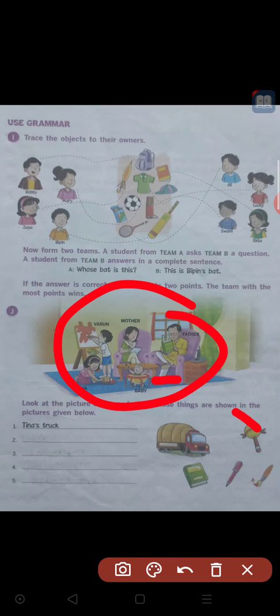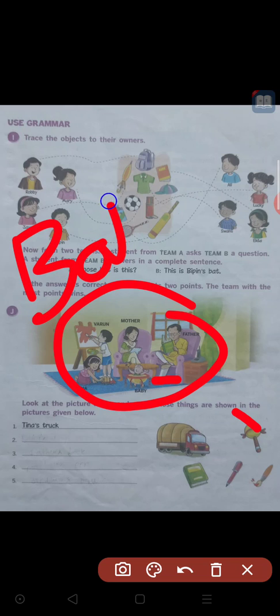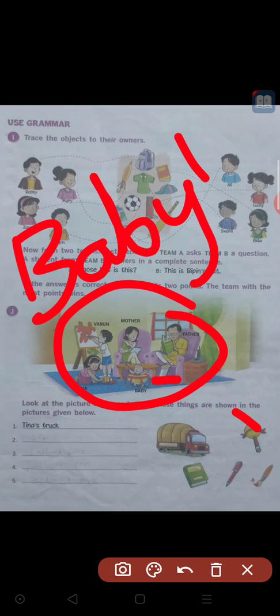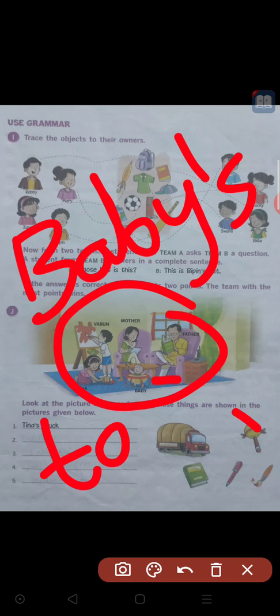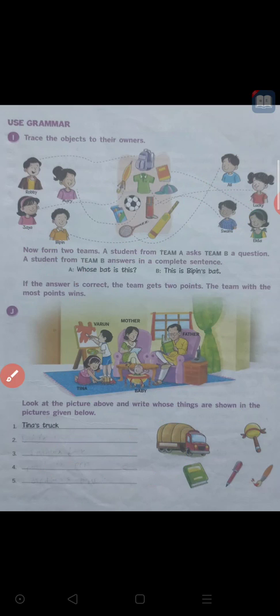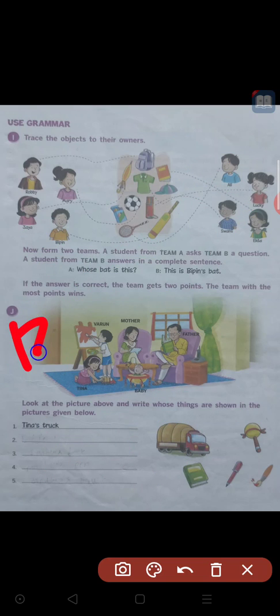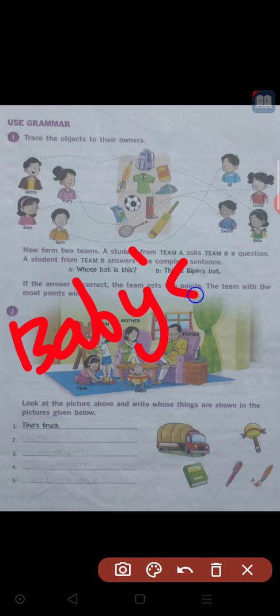It is the baby's toy. B-A-B-Y apostrophe S, T-O-Y, baby's toy, you have to write in the second one.